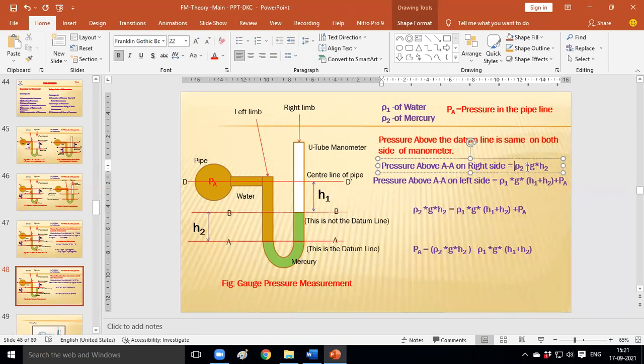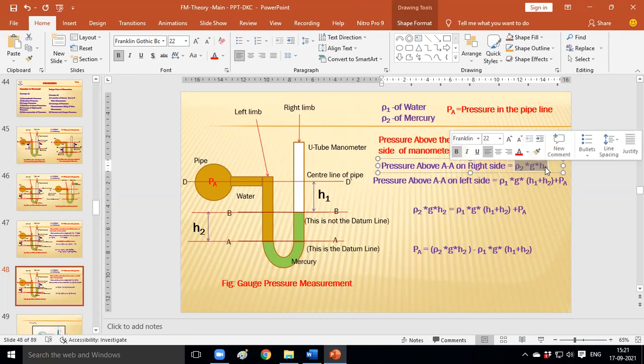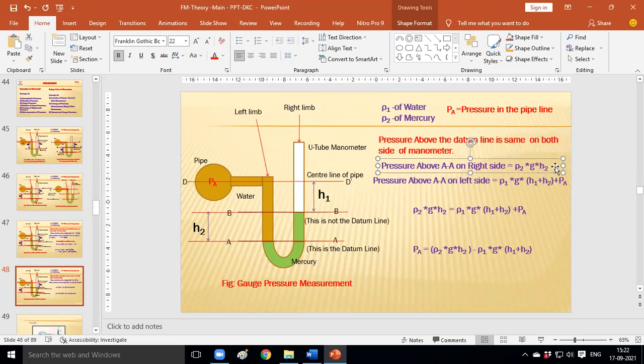The general equation is rho g h. Then you can put the corresponding value of rho. Here rho 2 represents what? The density of mercury. G is a common constant, acceleration due to gravity, and this H2 represents the height of mercury.